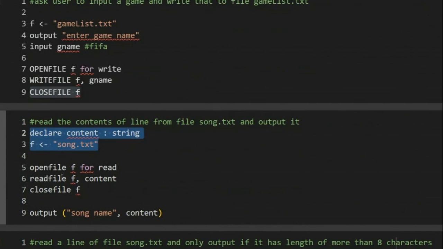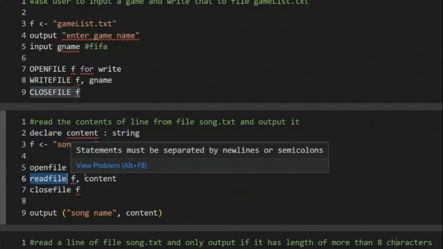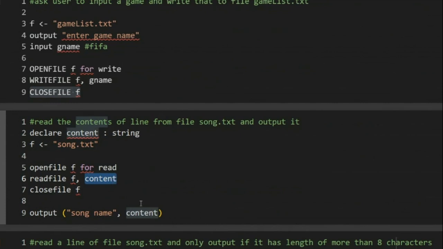Okay, for this now you have to open the file in read mode. Then you will read the file and then you will save one line. So one thing you have to remember.